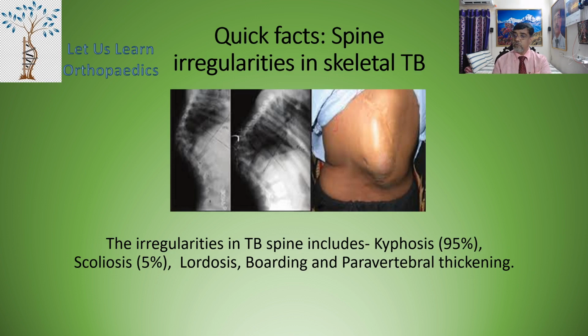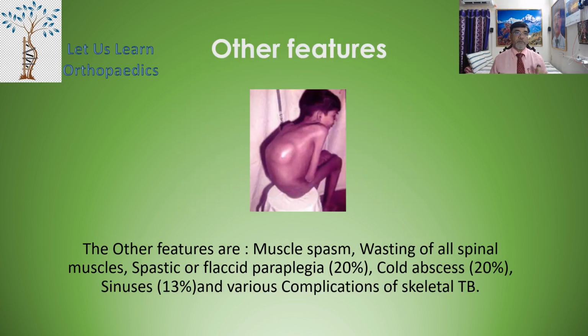Now coming to the spinal irregularities in skeletal tuberculosis. The irregularities in the TB spine include kyphosis. 95% of the time what is the irregularity? That is kyphosis. In 5% of the cases there could be scoliosis. Then lordosis, bowing and paravertebral thickening may also be seen.